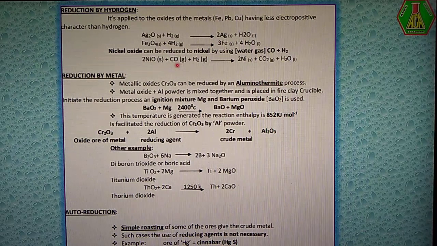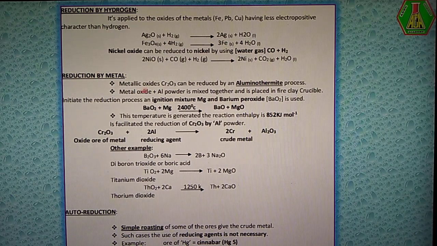So water gas is required whenever nickel oxide is converted into nickel. Nickel oxide is reduced to become nickel in the presence of water gas. It is very, very important. Just read well. And our next one is reduction by metal. This is another topic. Reduction by metal. Here the metal acts as a reducing agent.